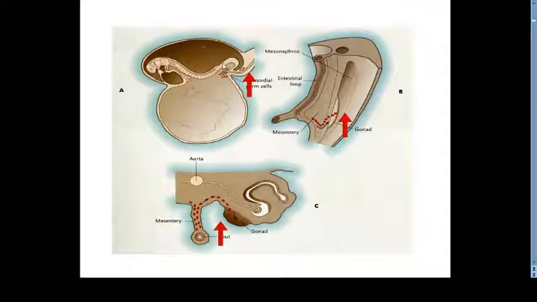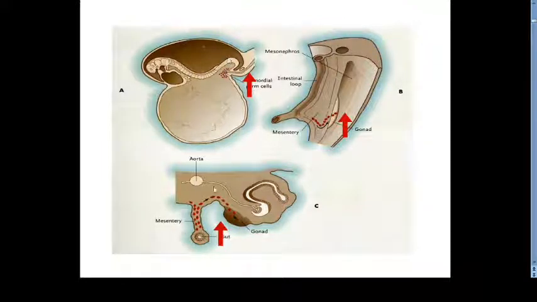As the folding of the embryo occurs, especially the tail fold, the cranial fold and the lateral fold, part of the yolk sac gets incorporated within the embryo to form a gut tube. Here we have the formation of the primitive gut. Because of the folding, this part of the yolk sac is incorporated within the embryo, and that part is going to form the hindgut.